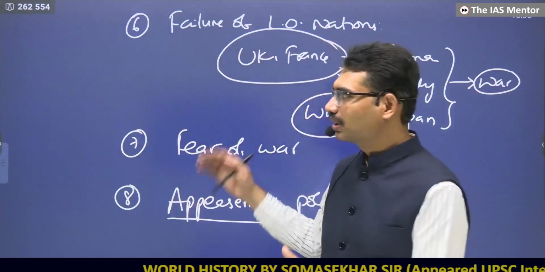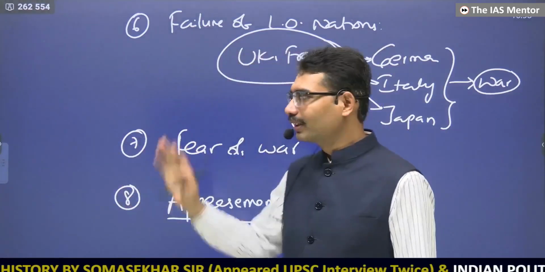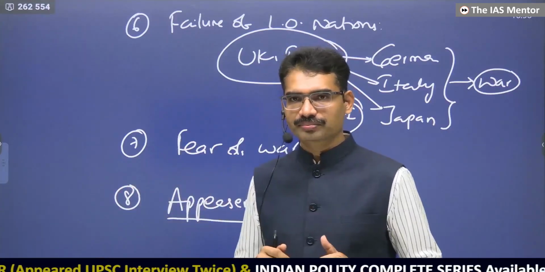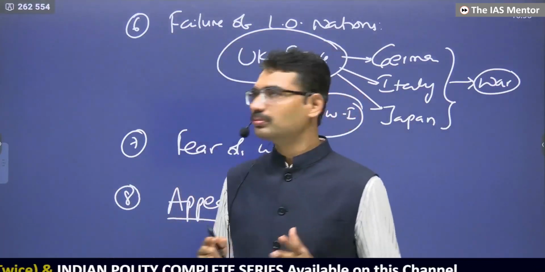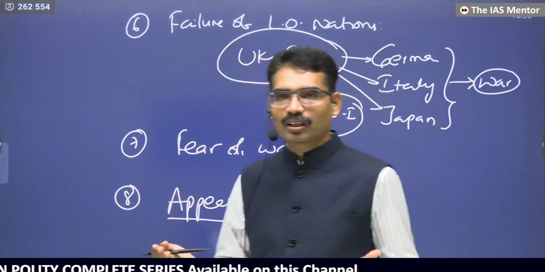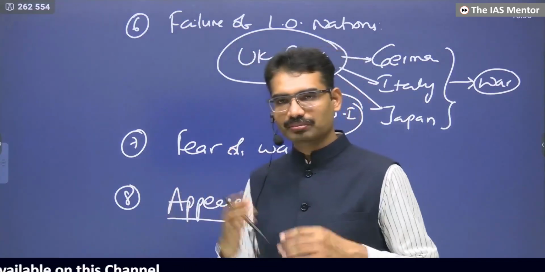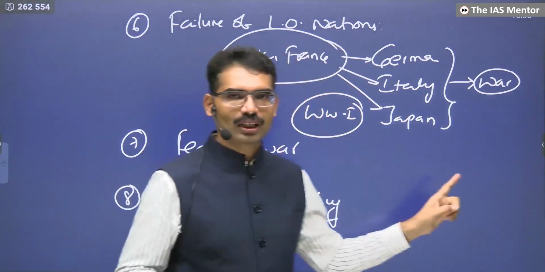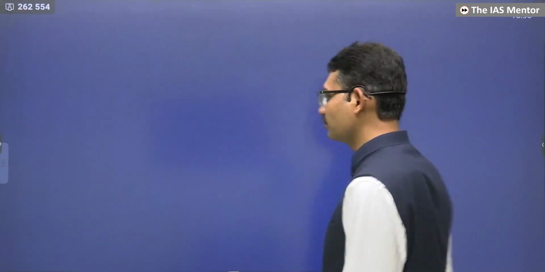So it's a continuation. You can write whatever factors were there for World War I also: some wanted to expand their empires, some wanted to preserve their empires. Some wanted to take revenge, some wanted to protect against that revenge. Some wanted to come out of fear, some wanted to come out of economic crisis, some were fearful of communism. All these factors led to World War II. And due to advancements in the military, large scale destruction happened.